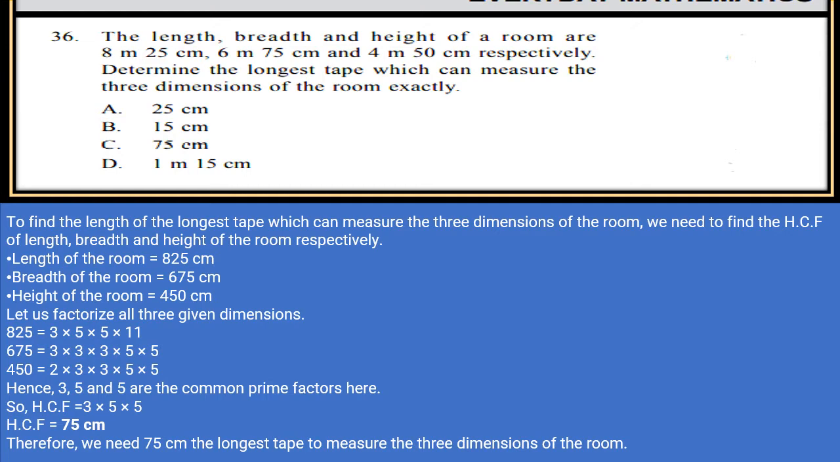So first convert them into centimeter. So length of the room will be 825 centimeter, breadth will be 675 centimeter and height will be 450 centimeter. Now let us factorize. So now after factorization 3, 5 and 5 are the common prime factors here. So HCF will be 3 into 5 into 5. HCF will be 75 centimeter. Therefore we need 75 centimeter, the longest tape, to measure the three dimensions of the room. So in this type of question where we have to find the longest or highest, mostly we find HCF.